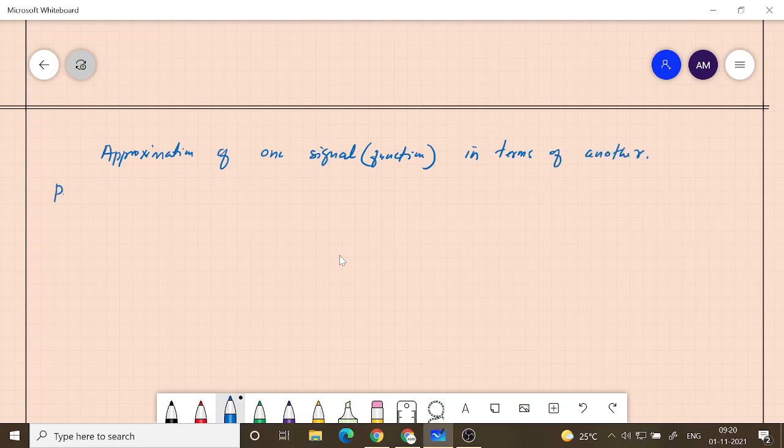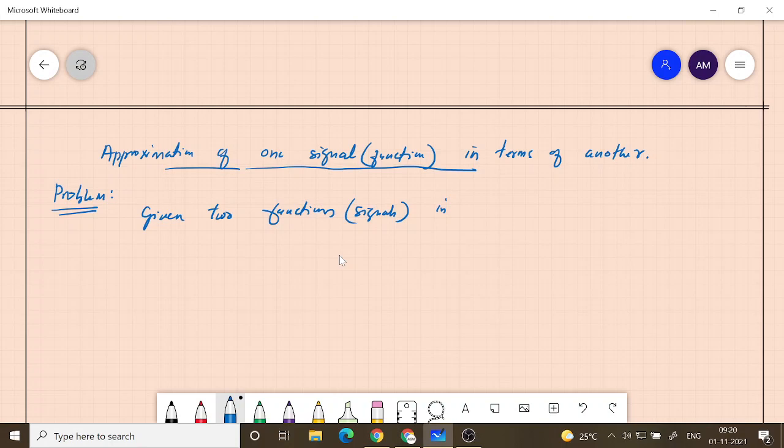Okay, so what is the problem? The problem is, we are given two functions or signals, whatever, in time, bounded by the range, say minus infinity to plus infinity.